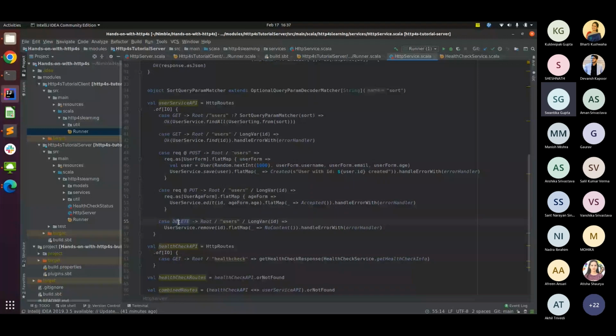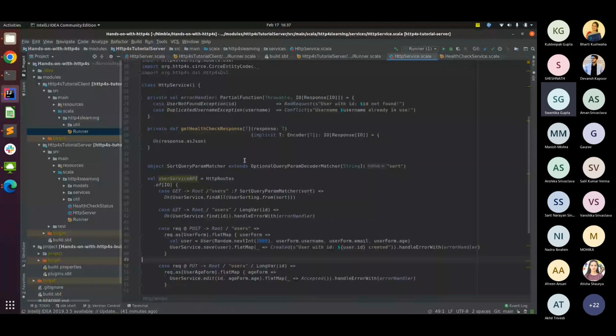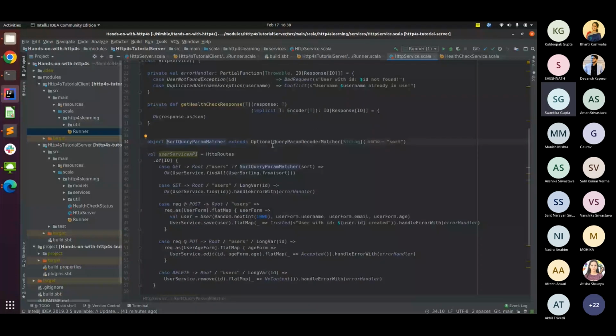Okay, so let's first look at this one. This particular endpoint, /users/, you can pass sort equals ascending, or sort equals descending, or you cannot pass anything. That is our choice. To handle that, like I was mentioning in the PPT, we have created an optional query matcher. We're matching the parameter sort.